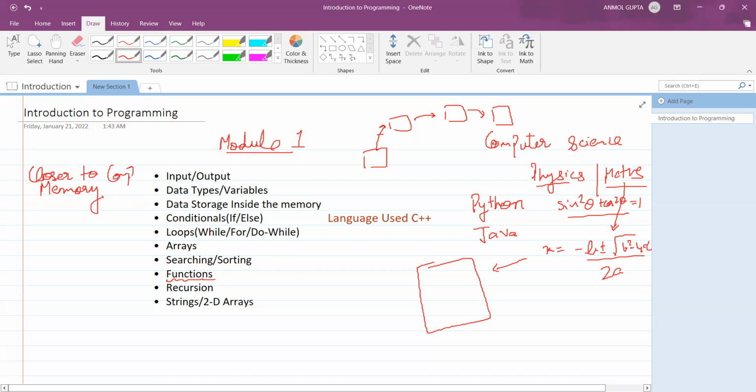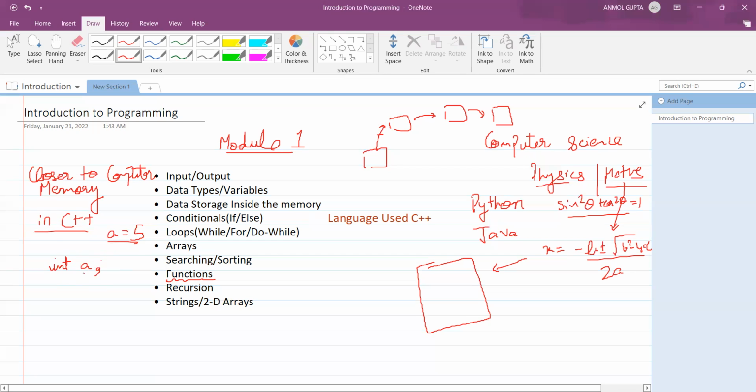Closer to computer memory in C++, right? We'll have more control over the memory. Now, what does it mean that we have more control over the memory? For example, whatever is happening in the memory, I'll explain it to you with an example. For example, we want an integer variable. So in C++, we will explicitly mention int a, but in Python, we will directly initiate the variable.